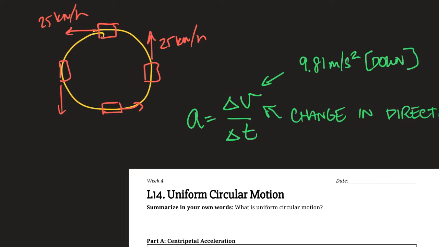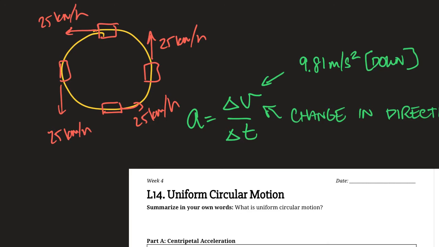So uniform circular motion is a fancy term for this type of motion. When we're moving at a constant speed, like the magnitude of the speed or the velocity is constant, but the direction is constantly changing in the path of a circle. So these would all be 25 kilometers per hour, and that is an example of uniform circular motion. So driving a car in a circle at a constant speed.